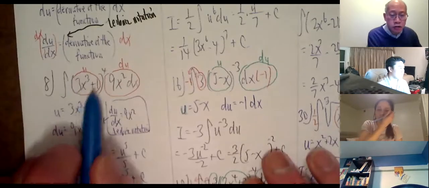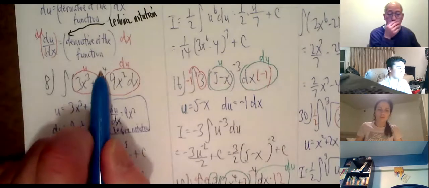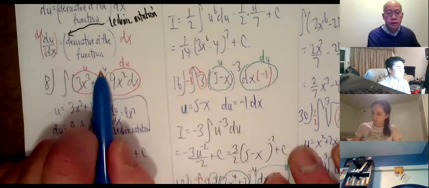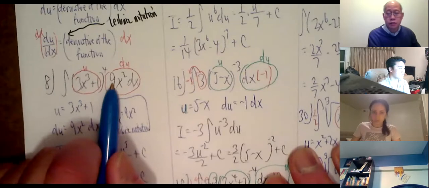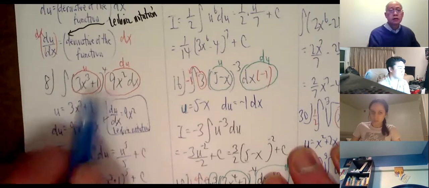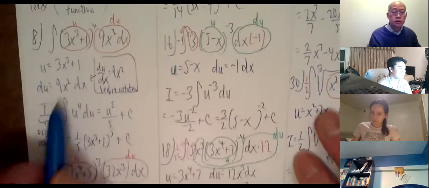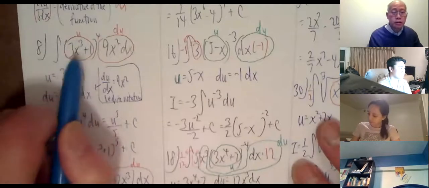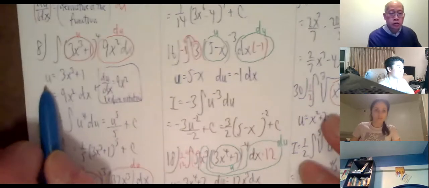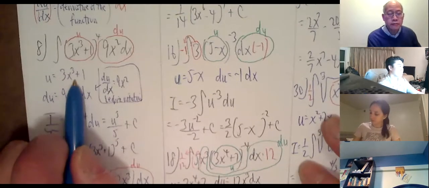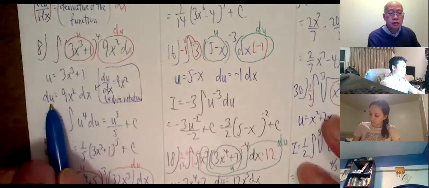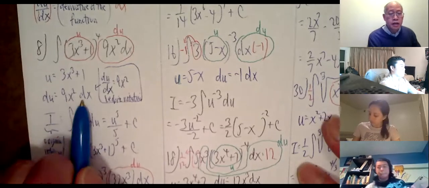Here's a function, 3x cubed plus 1. Don't include the 4. Ignore the 4. The derivative is 9x squared. So let u be the function. So u, I have it circled here, u is 3x cubed plus 1. So let u equal 3x cubed plus 1. du is 9x squared dx.